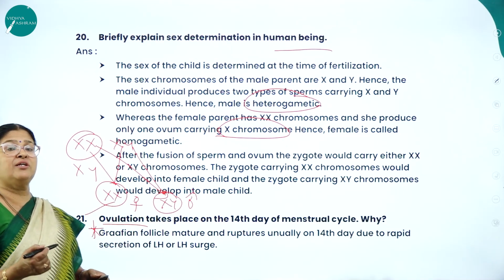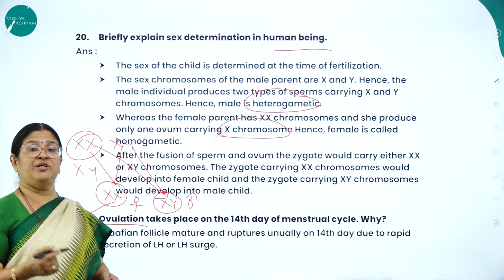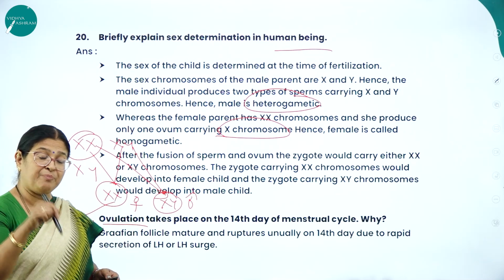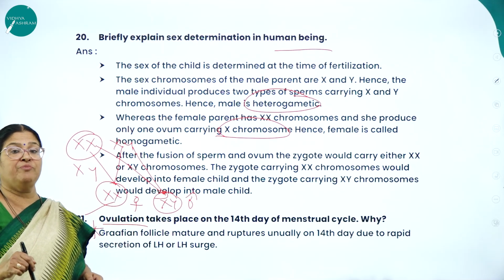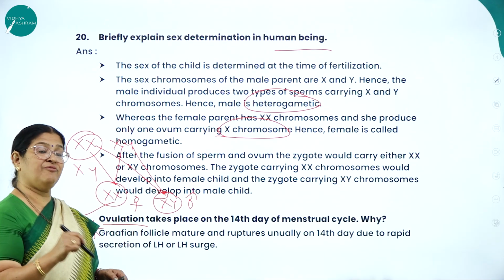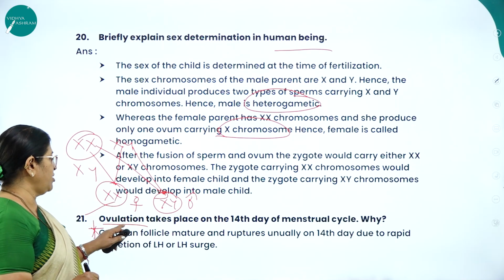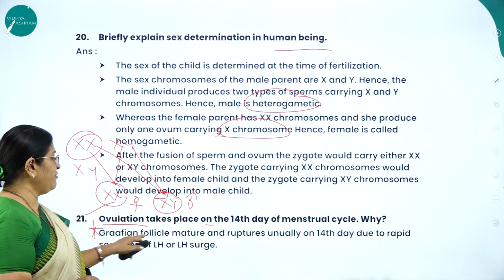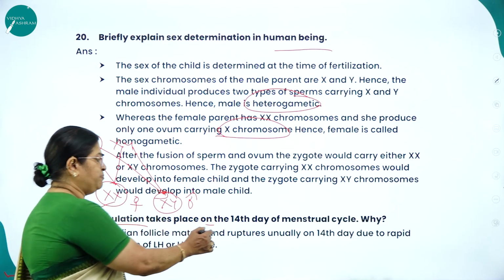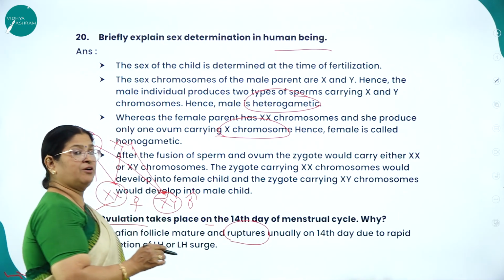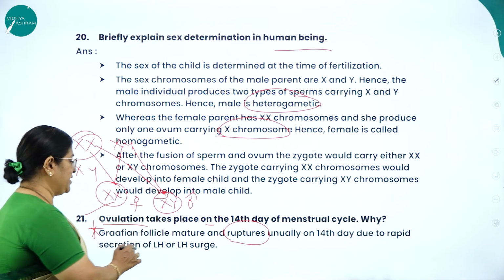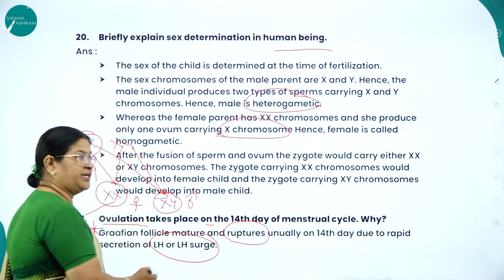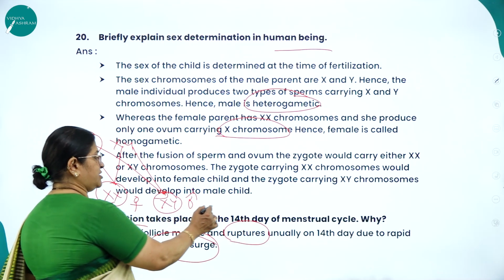What is so very significant of the 14th day of the menstrual cycle? It is that particular day where the release of ovum is going to take place. Hence, it's a very significant phase we can call. Ovulation takes place on the 14th day of menstrual cycle. Why? Graafian follicle matures and ruptures usually on the 14th day due to rapid secretion of LH. So it is also called as LH surge.